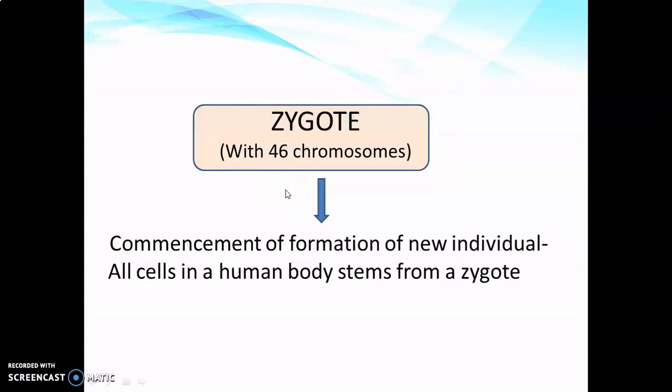So as I said, formation of zygote by fertilization marks the commencement of formation of a new individual, that is, all cells in the human body stem from a zygote.